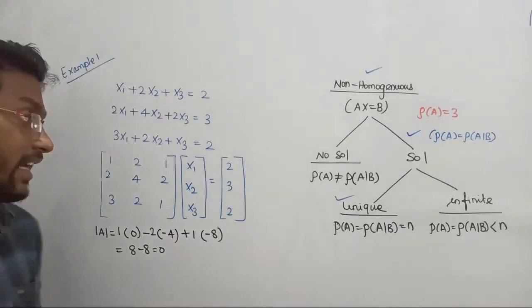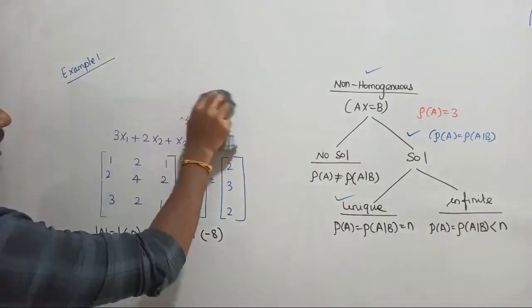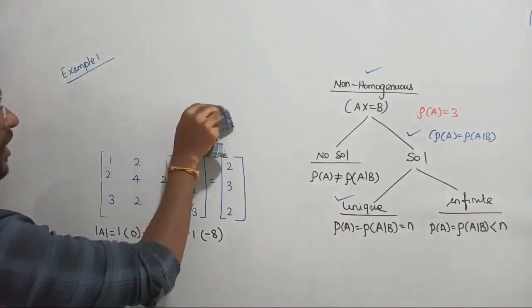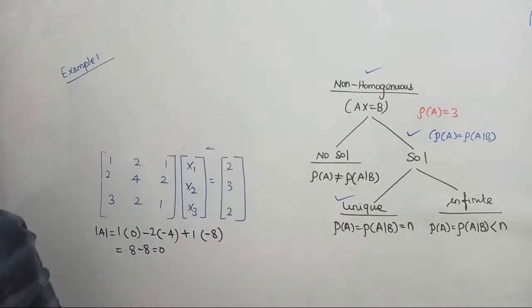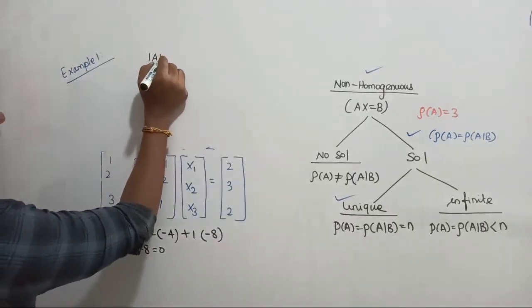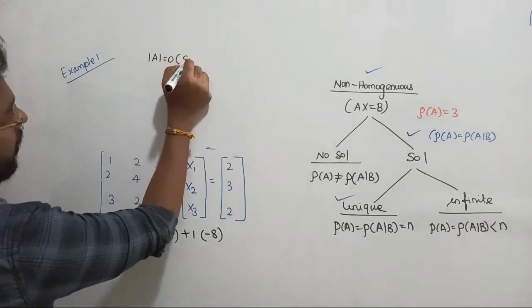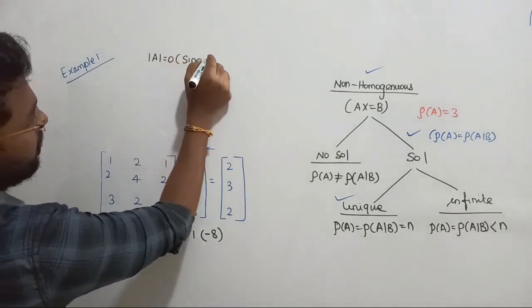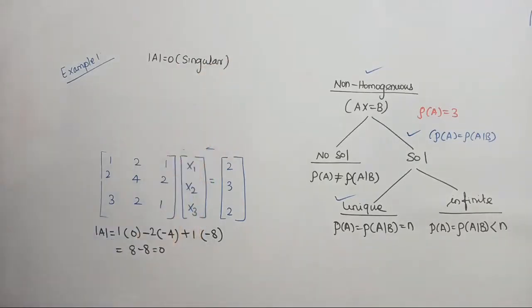If determinant of the matrix equal to 0. Determinant of the matrix A, I am just targeting matrix A alone. Matrix A oda determinant வந்து 0 ஆயிருக்கு. அப்ப conclusion என்ன அப்படினா that given matrix is singular matrix, right? If our matrix is singular matrix, then what will be the conclusion?